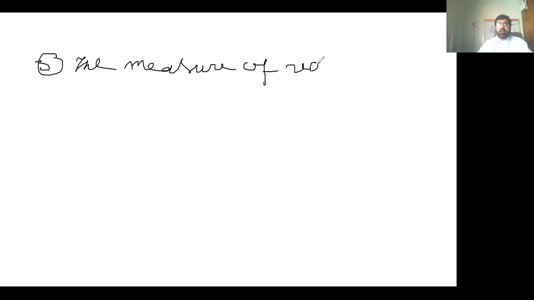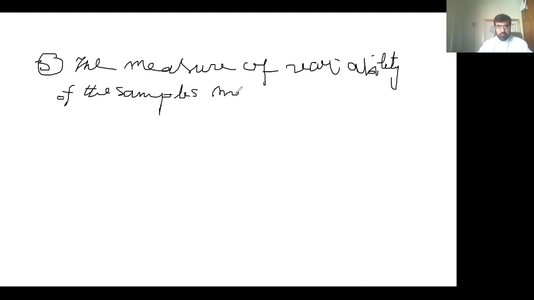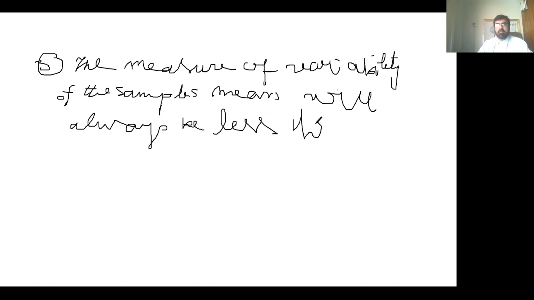And the third point is the measure of variability of the sample means will always be less than the population measure of variability.